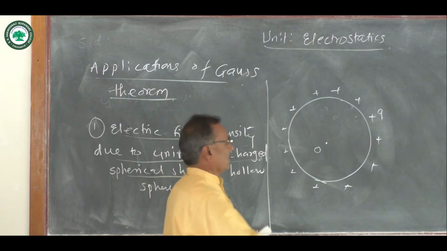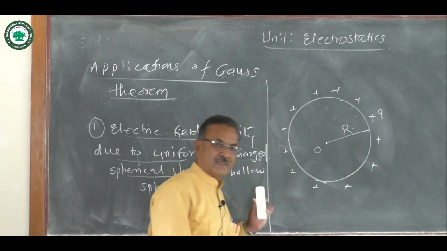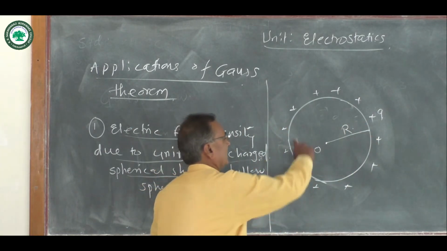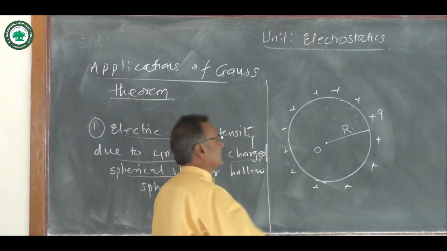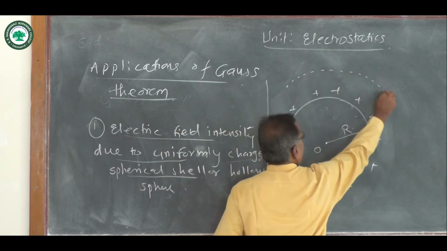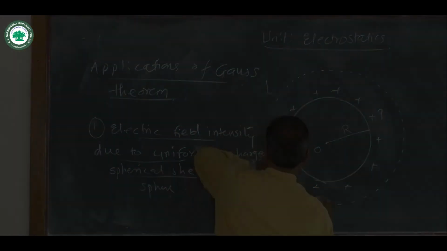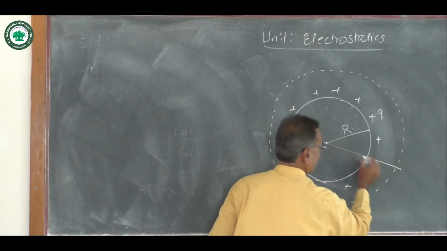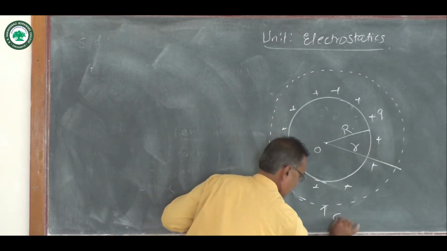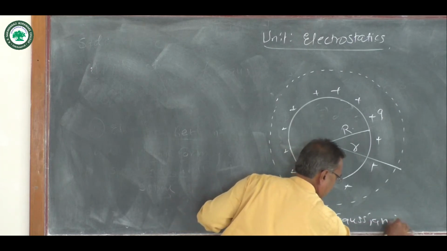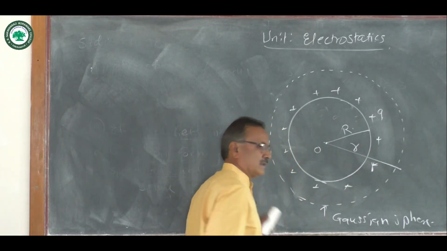Now, the radius of this sphere is, suppose, capital R. Due to the positive charges situated over the sphere, the Gaussian imaginary sphere is considered, and the radius of this Gaussian sphere is small r.